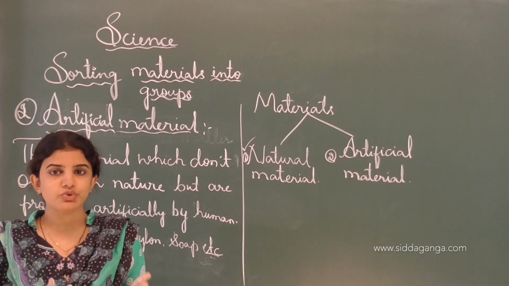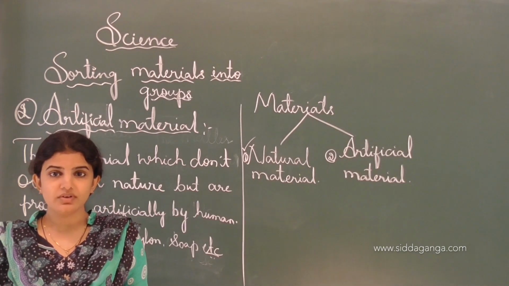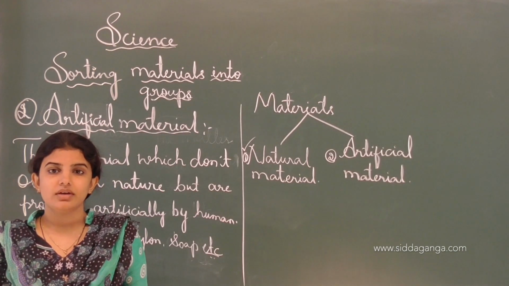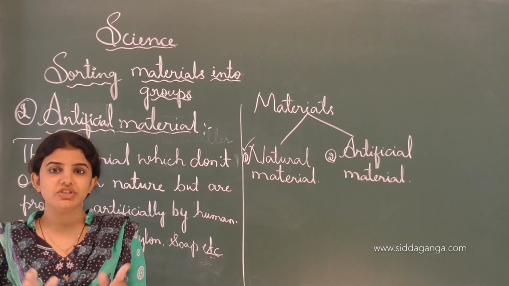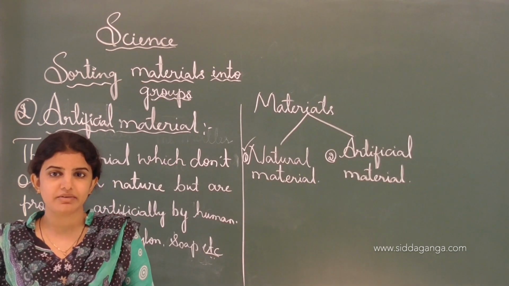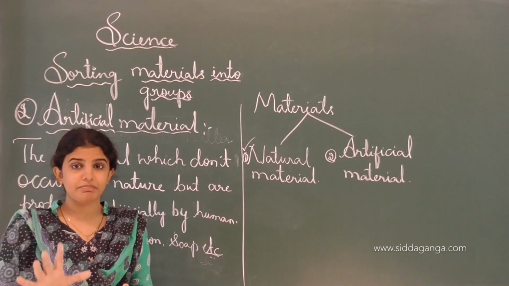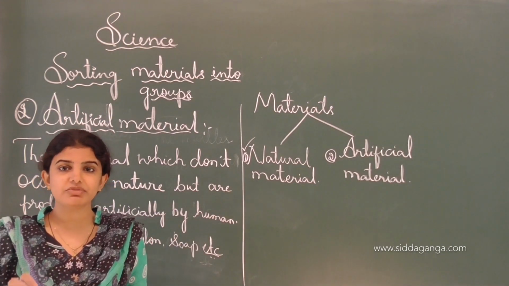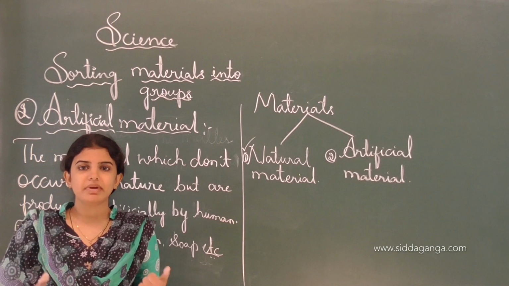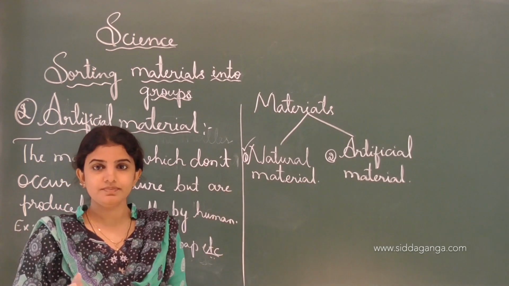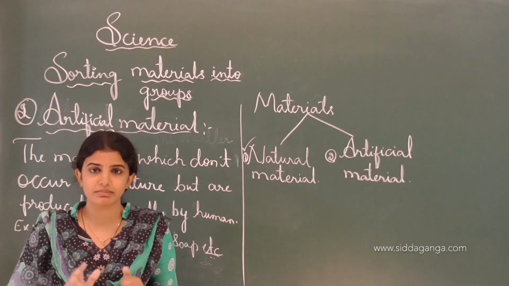Dietary fiber is usually found in food items like spinach, cabbage. The natural fiber includes animal fiber and plant fiber. And the last one is artificial fiber, which can be prepared using chemicals by man. Like that, artificial fibers can be prepared.